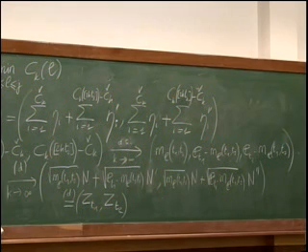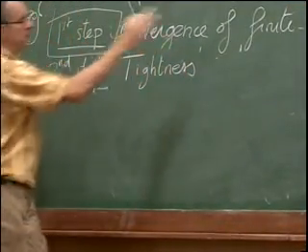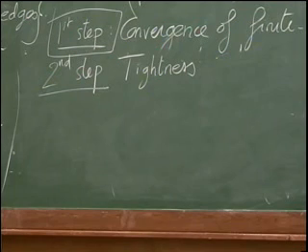Now I come to the last part, the second step. When you want to prove a convergence of processes in a strong form, in the functional sense, you need to have tightness.